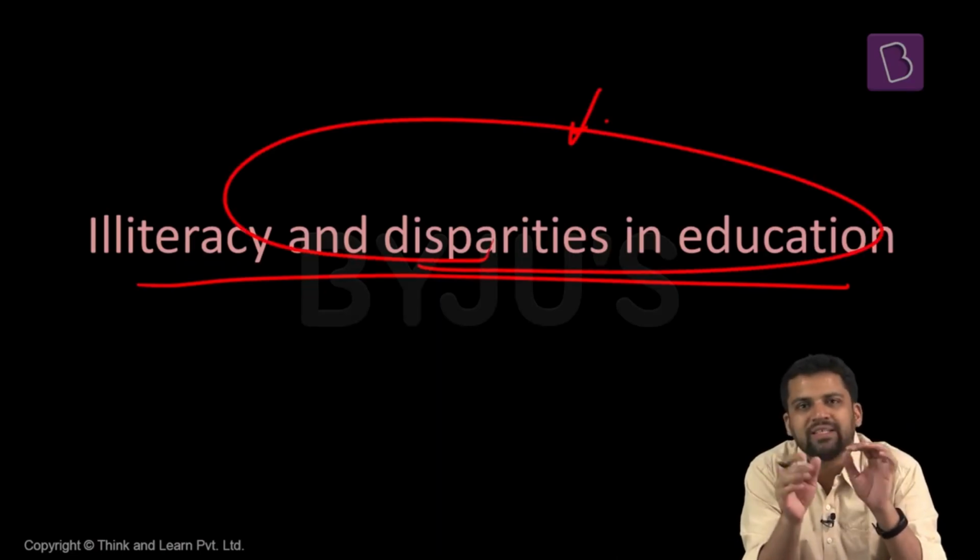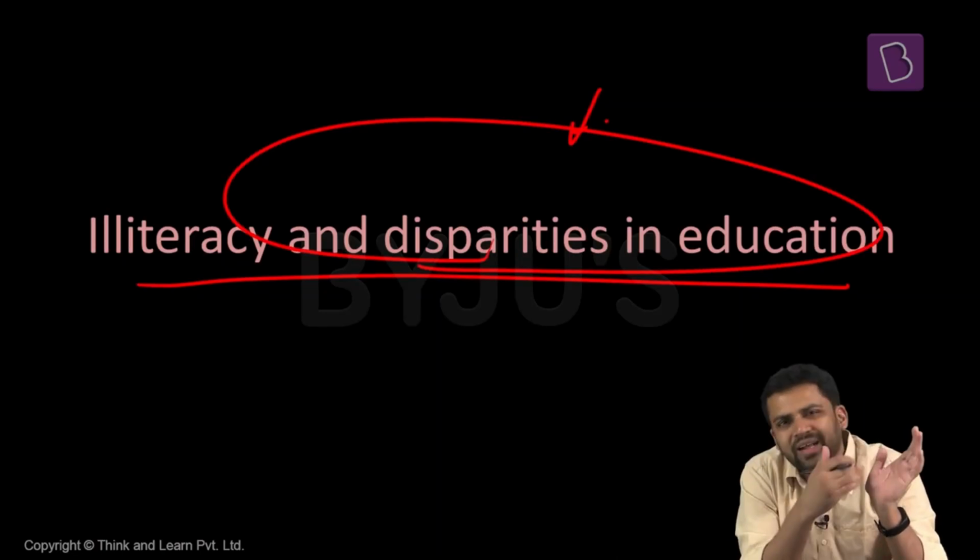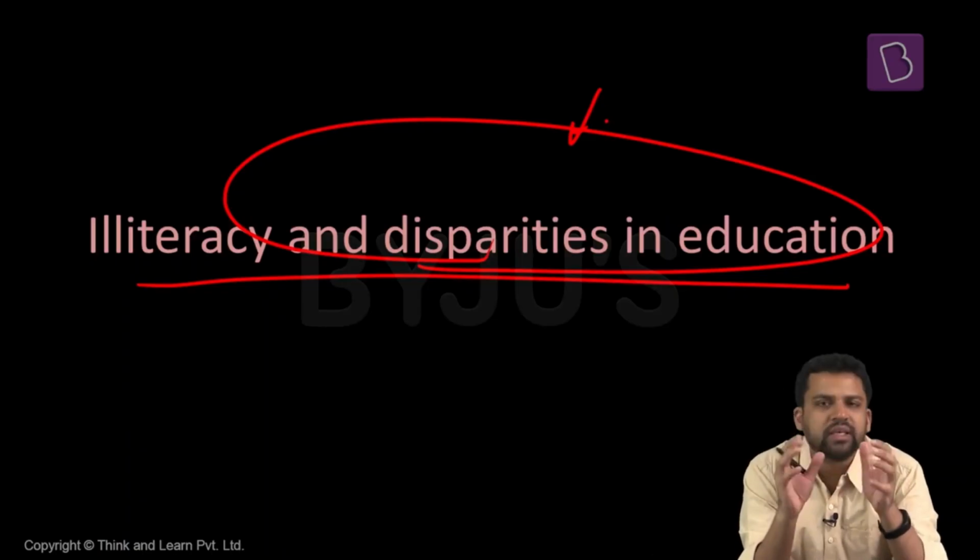For example, gender is one of those lines along which disparity exists. The male literacy rate is higher than the female literacy rate. There are some other axes as well. We'll find those out. And apart from these things, we'll also look at the education sector.